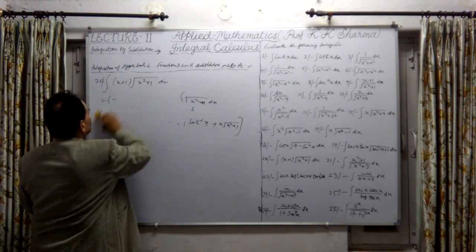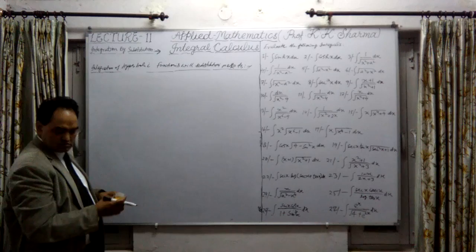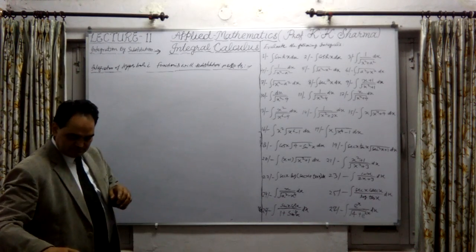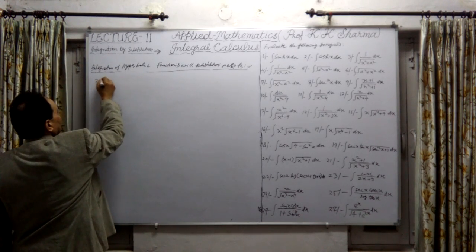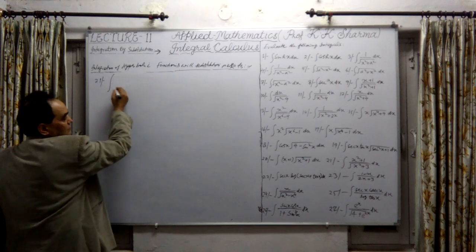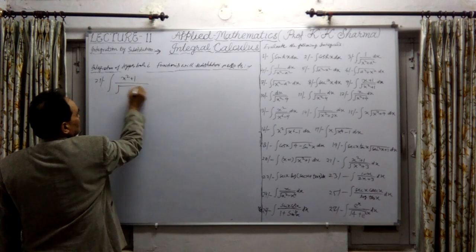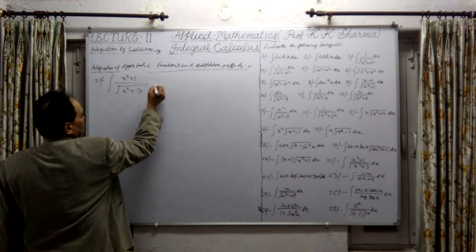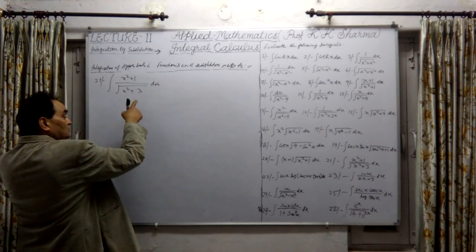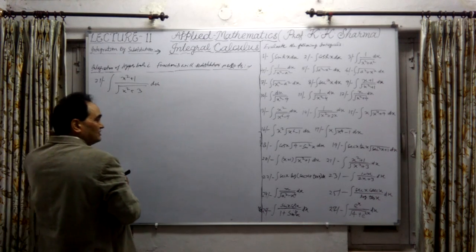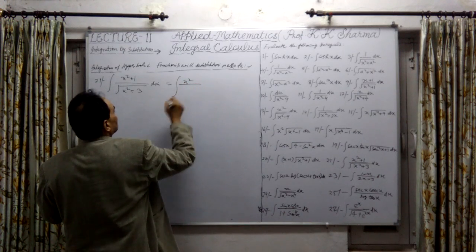Now question number 21. What does it say? It is the integral of (x square plus 1) upon under root (x square plus 3) dx. Now, there is no need of making it a perfect square because x is not there. We can separate them into two parts.